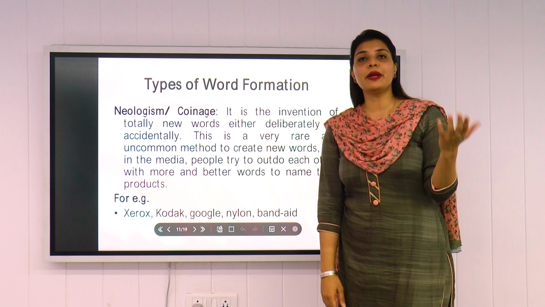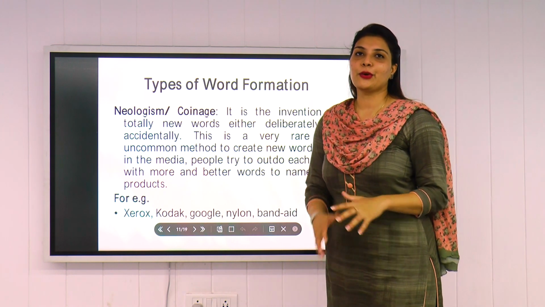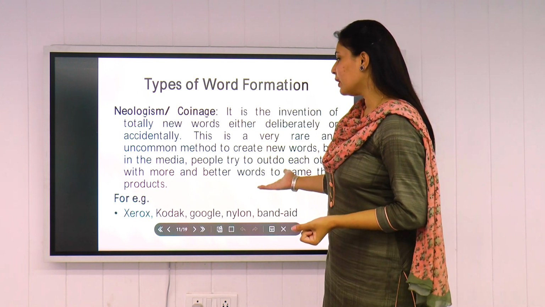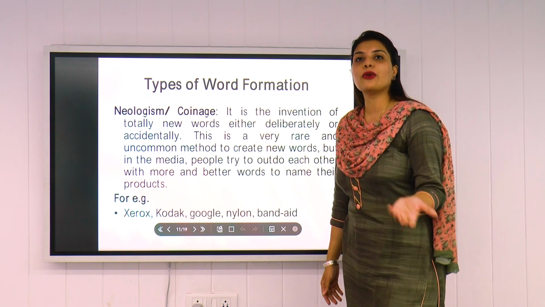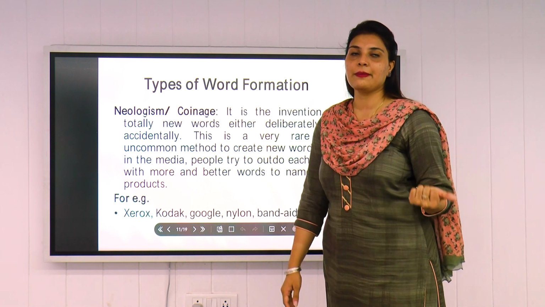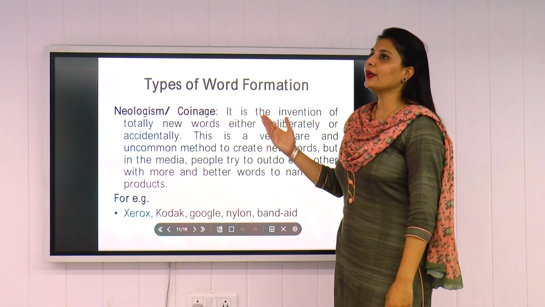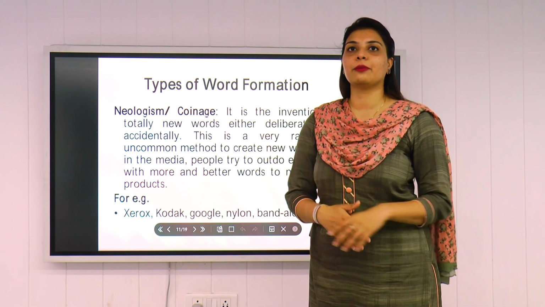Google, the day Google kept its name, nobody knew that it was going to be a household name for everybody. So this is how the Google name was created. Kodak, Xerox. We always call it Xerox, right? Xerox copy, Xerox something. So this has become a household name. So accidentally or deliberately, sometimes we give a different name, Amazon. So we have taken that name from some river, right?